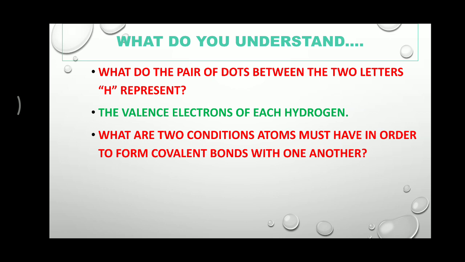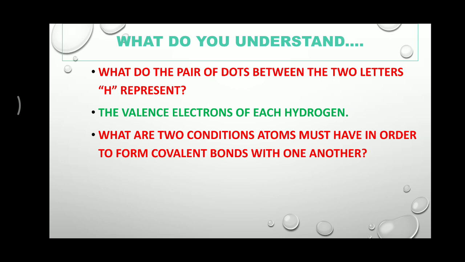The third condition is that there should be room in the valence shell for an extra electron, that means for sharing of electrons.